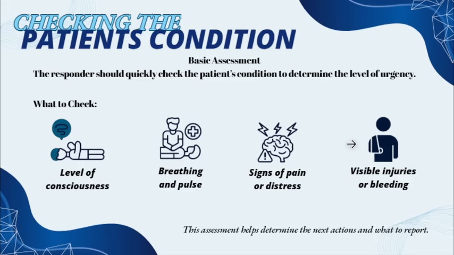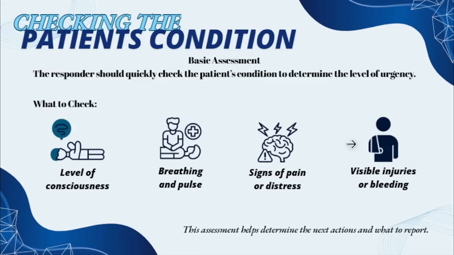Again, how to check the patient's condition. First, you check the level of consciousness, if he is still conscious or not. Secondly, you check if he is still breathing or if he still has a pulse.